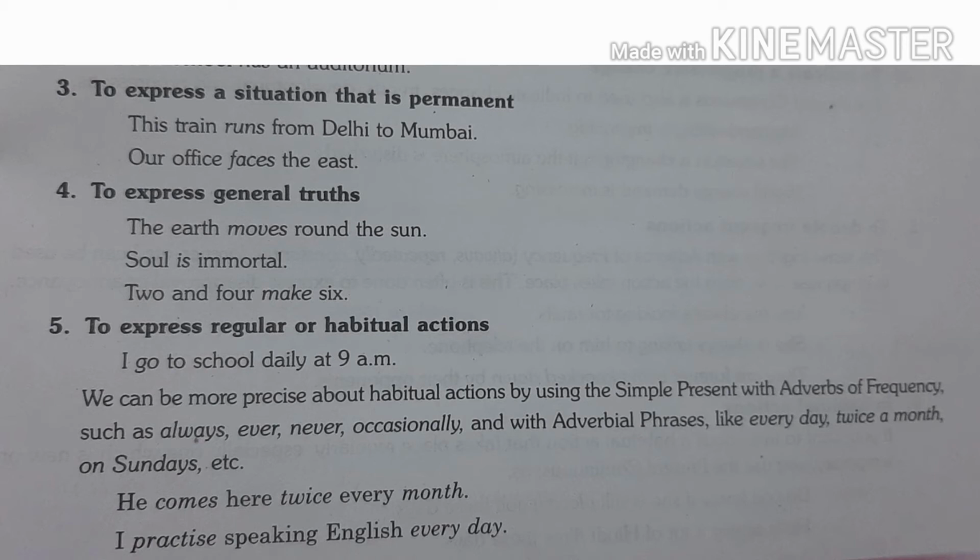To express general truth, like the earth moves around the sun, or the sun rises in the east, soul is immortal, 2 and 4 make 6.